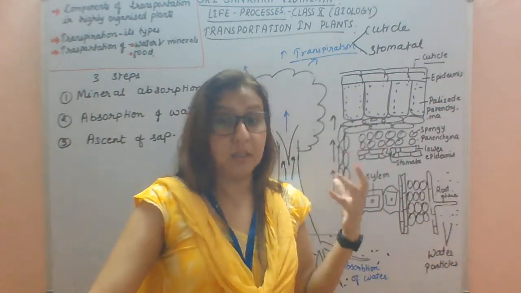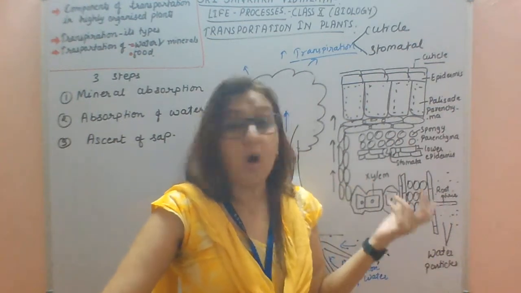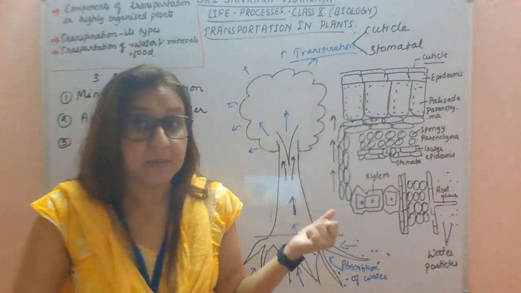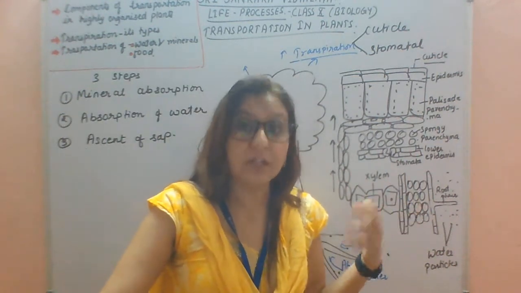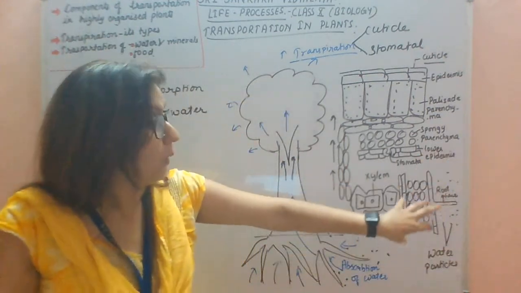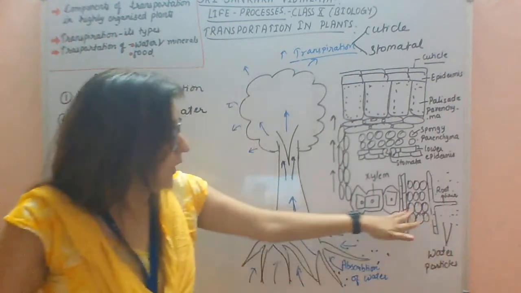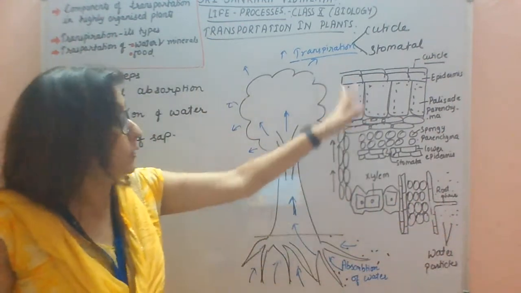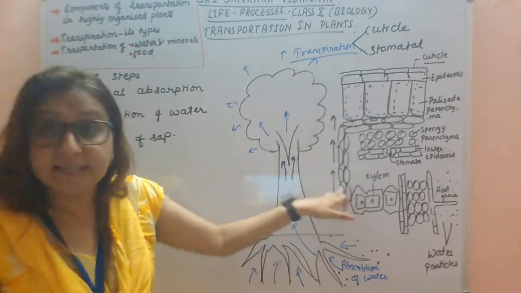The roots are absorbing water by the process of osmosis, or by the passive process, but the absorption of minerals takes place by the active process. That means expenditure of energy is required. Now after this, roots are absorbing water and minerals from the soil. Now this has to be transported to all parts of the plant body. So the transportation takes place through the xylem vessels.